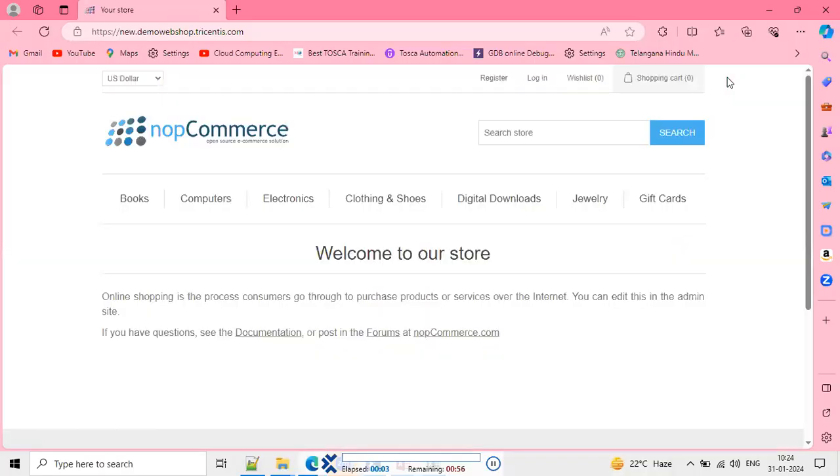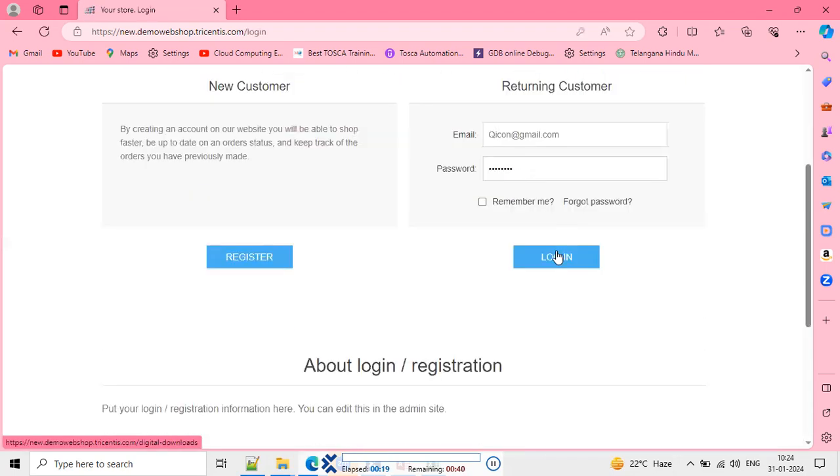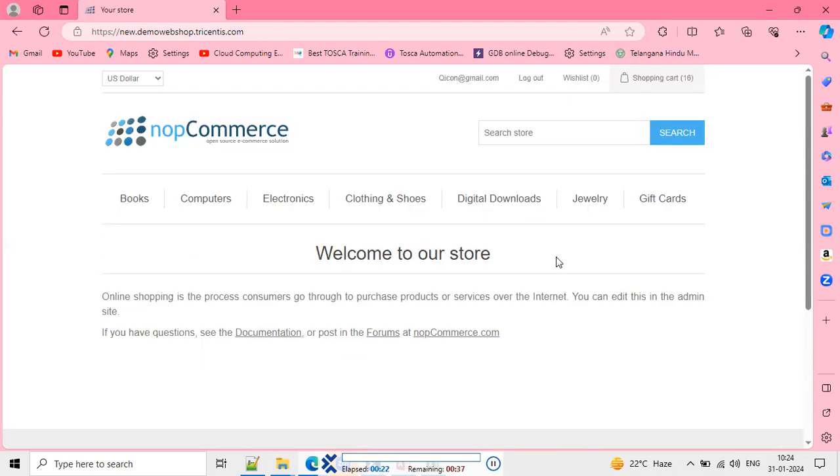So open URL is executed. And then it waits 2 seconds to load the page. Then you do a click operation on the login hyperlink. After the click operation, it directly entered the email ID and password. Then it does a click operation again. So click on logout is done. Then closing of the browser is also done.